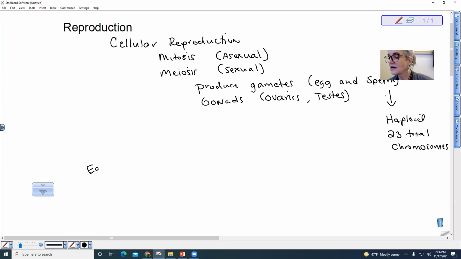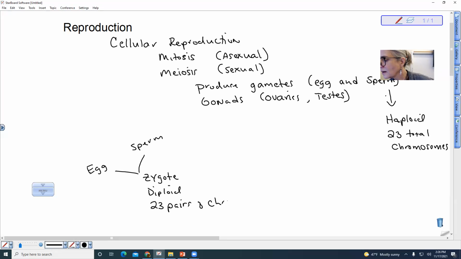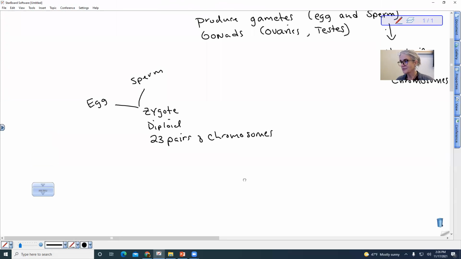The egg combines with the sperm to produce a single cell, which is called the zygote. And the zygote is diploid. It has 23 pairs of chromosomes in us. In different species, it is different. For example, chimpanzees have 24 pairs of chromosomes and 48 total chromosomes.